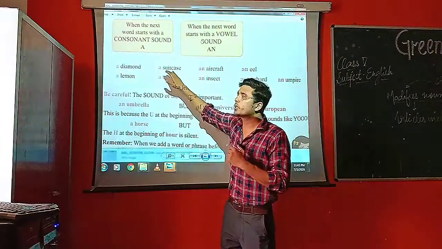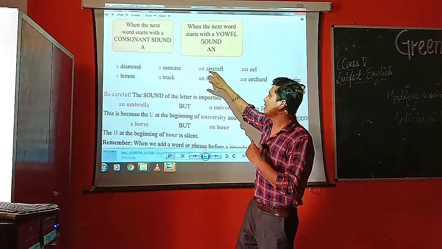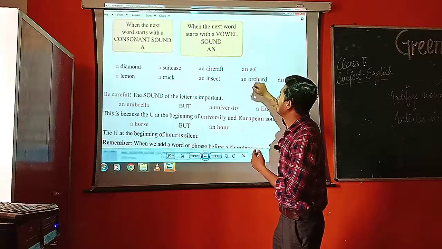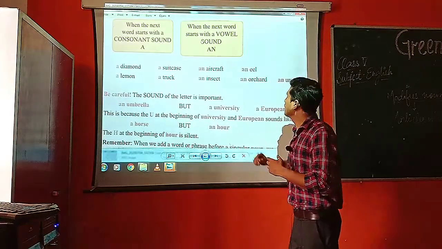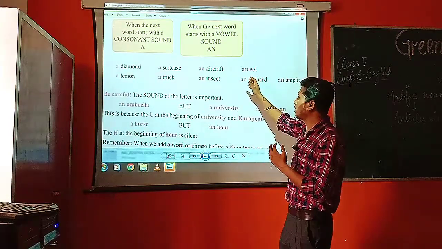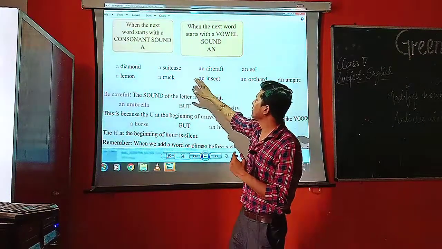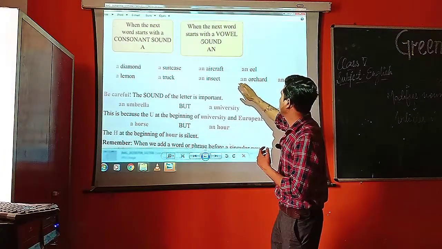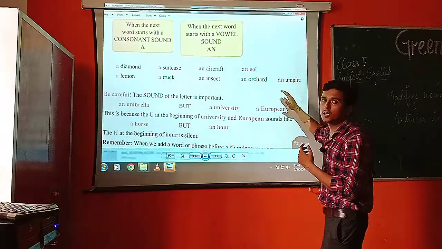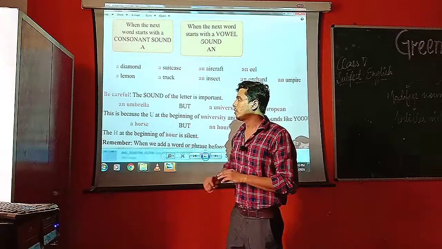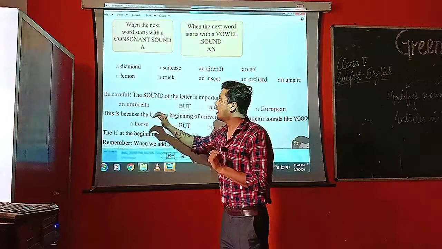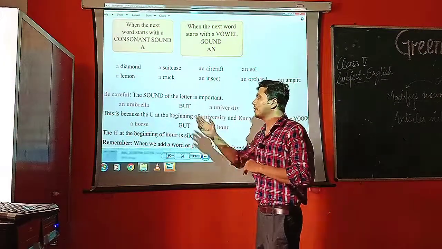A suitcase, an aircraft, obviously a vowel sound is coming from here. An eel. What is an eel actually? Eel is a kind of fish. So an eel, because again it is a vowel sound. A lemon, a truck, an insect, vowel sound. An orchard, again o, vowel sound. An umpire, again a u sound. Now one point which you have to remember: the sound of the letter is important. An umbrella, but